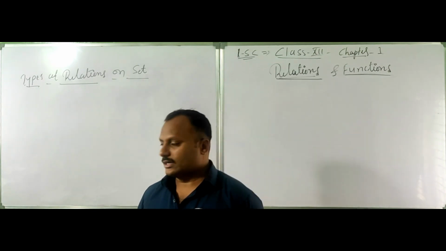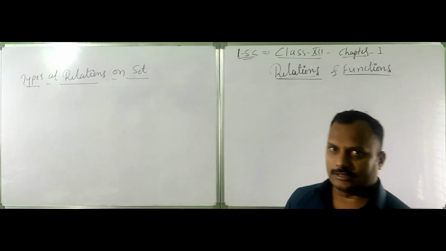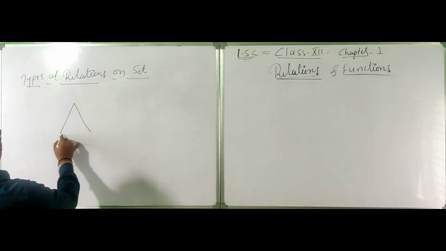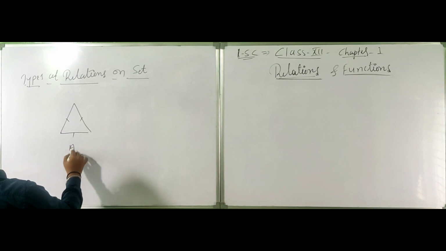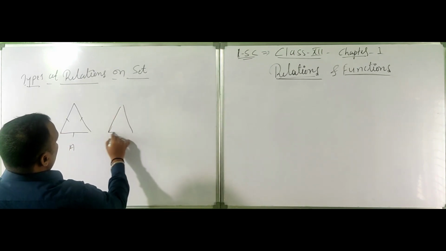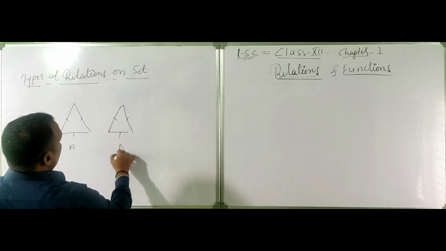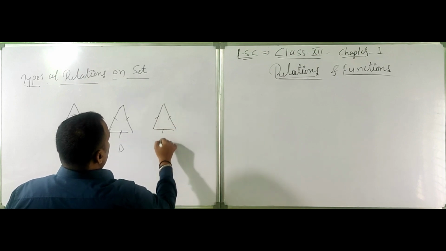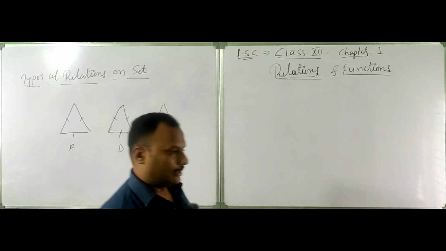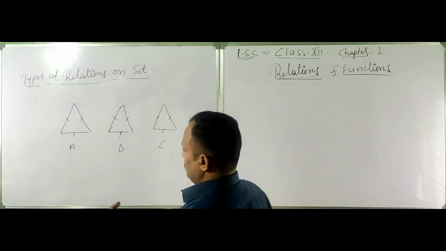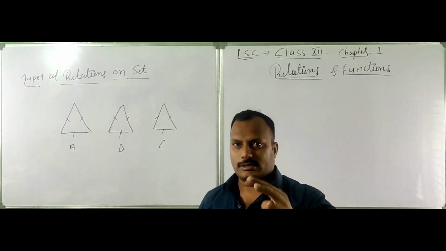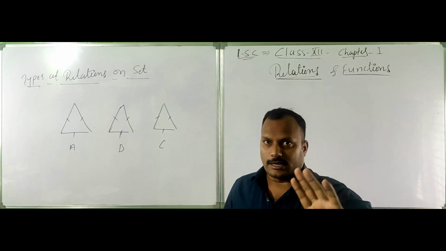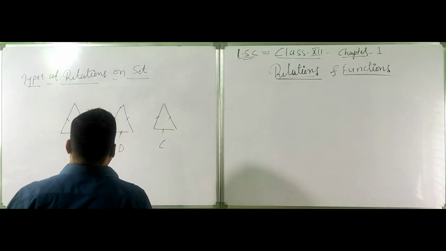Reflexive, symmetric, and transitive. Before starting the relations, I'll take one example. Okay, let's take the example of triangles, right? All are equal sides. This is triangle A, and the triangles I am taking again, this is triangle B, and triangle C. Triangle congruency: three sides are equal, two sides are equal, one angle is equal. SAS, SSS, and RHS, ASA, AAS. But I am taking the three triangles to show some basic concepts.